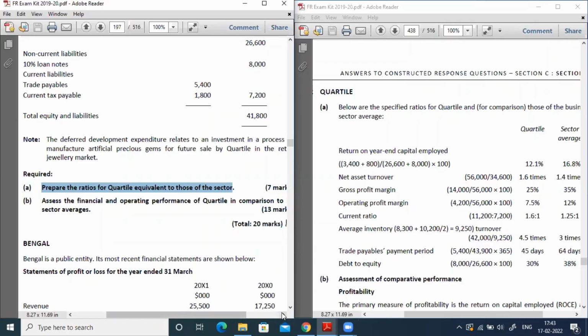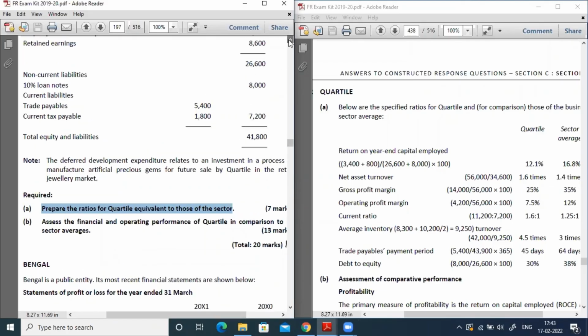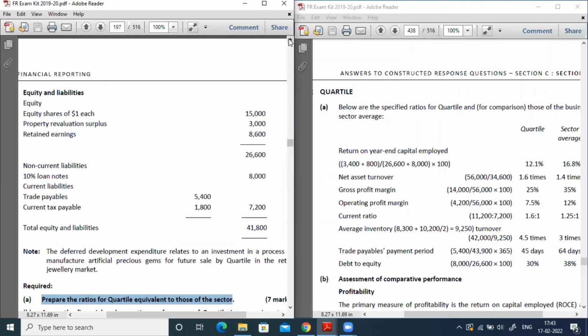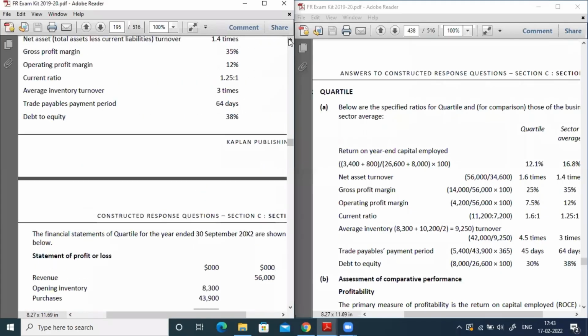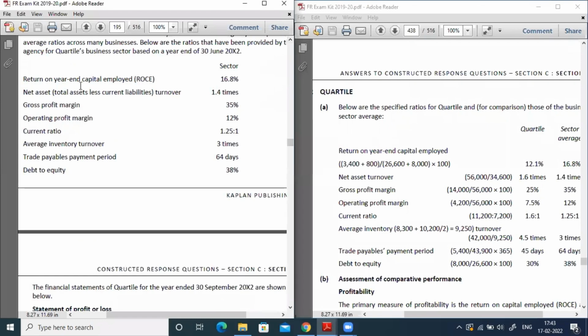So what is the first requirement here? Prepare the ratios for Quartile equivalent to those of the sector. As per the question, these are the sector ratios. It means for Quartile, you need to compute ROC, net assets turnover, gross profit, operating profit, current ratio, average inventory turnover, trade payable, and debt to equity. So all these ratios are to be computed for our Quartile company also. And the marks given for this is 7.